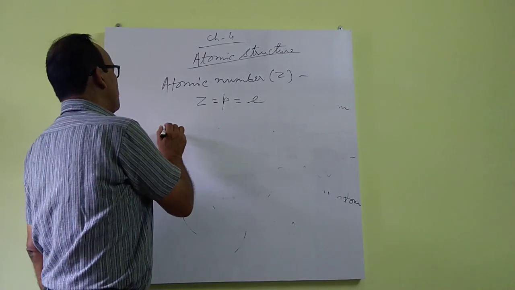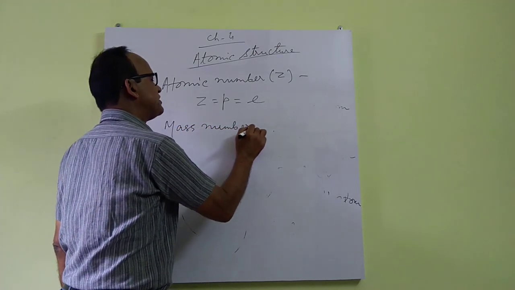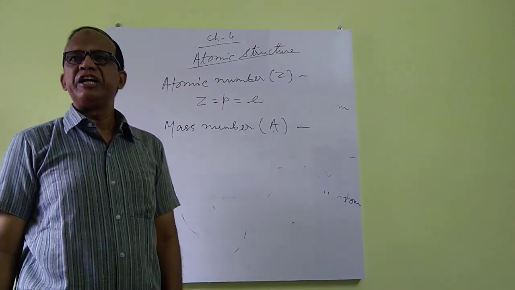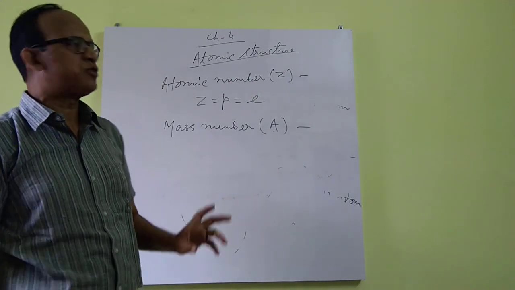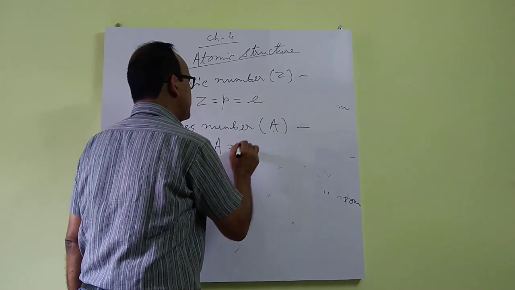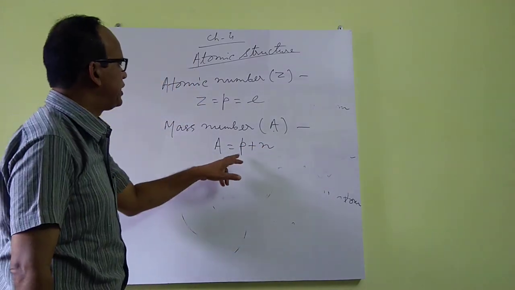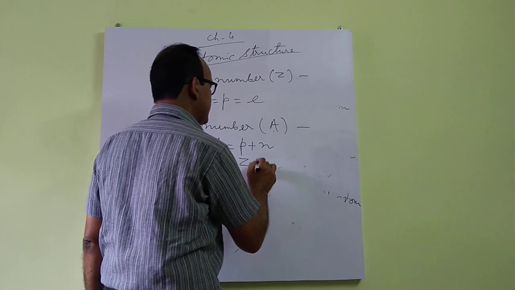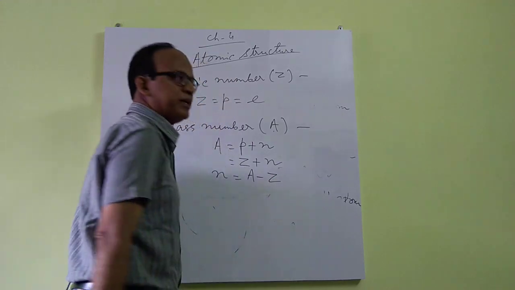Now we come to mass number. Mass number is denoted by letter A. It is the sum of the number of protons and neutrons in the nucleus of an atom. So A is equal to P plus N. And we know that number of proton is equal to atomic number. So if we substitute Z here, so number of neutron is mass number minus atomic number.